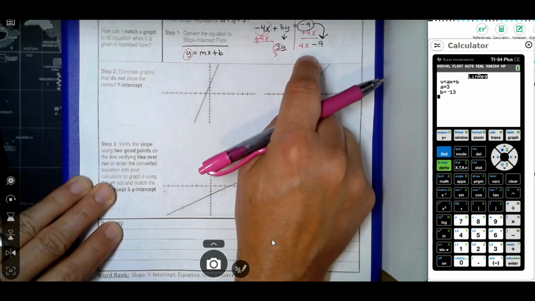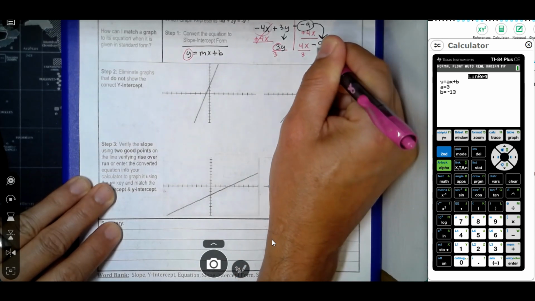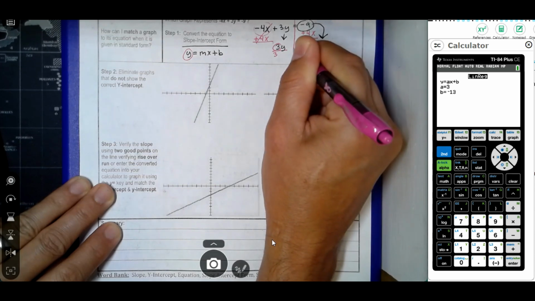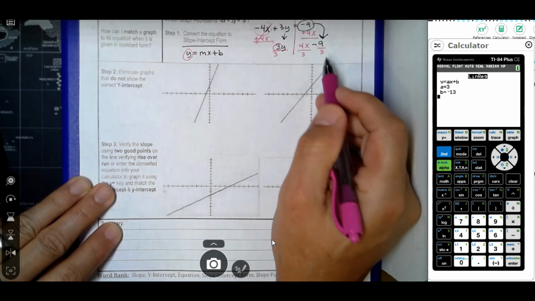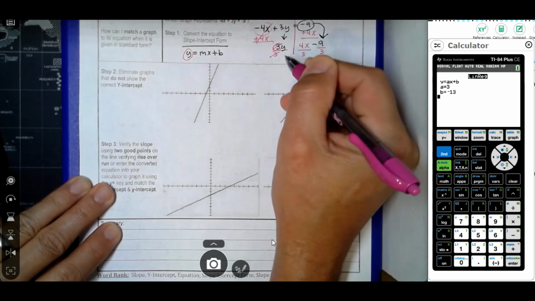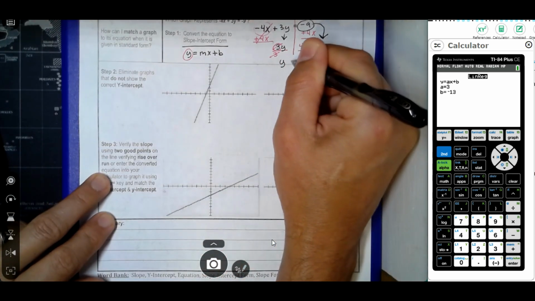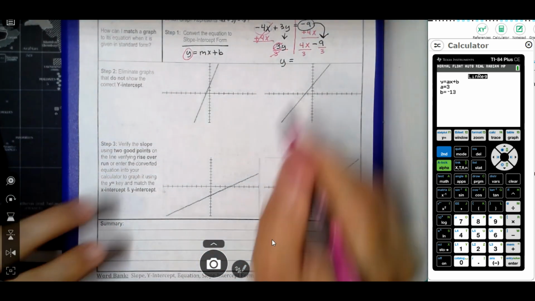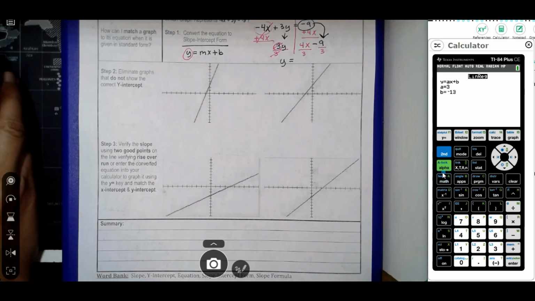Now what I want you to remember is you also have to divide that value into each term on the other side. So I always write this as 2 fractions because you're dividing it into the 4, but you're also dividing that 3 into the 9. Now 3 goes into itself one time, so we always like to say these just cancel. And you end up with y is equal to my slope. It can't be simplified.